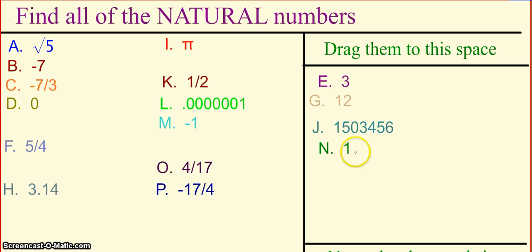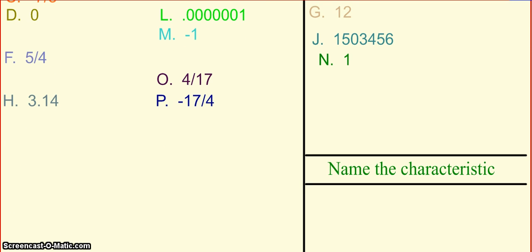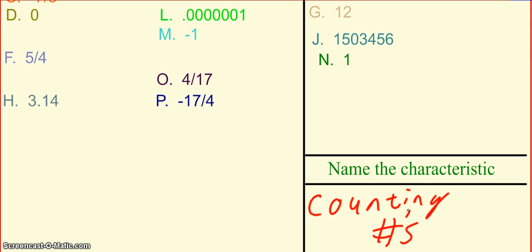Alright, so hopefully you wrote down the numbers 1, 3, 12, and 1,503,456. Those are the natural numbers within this set here. And again, just to emphasize what are the natural numbers, we can say they are the counting numbers.